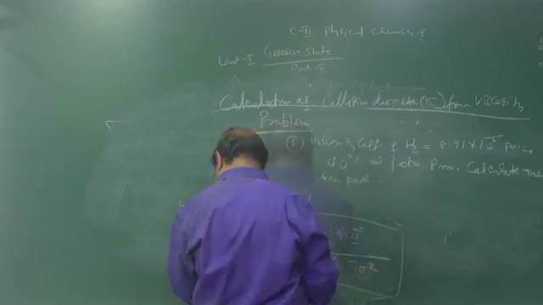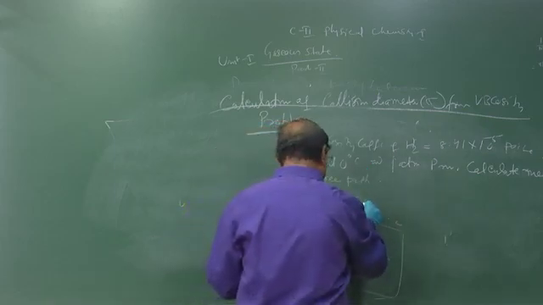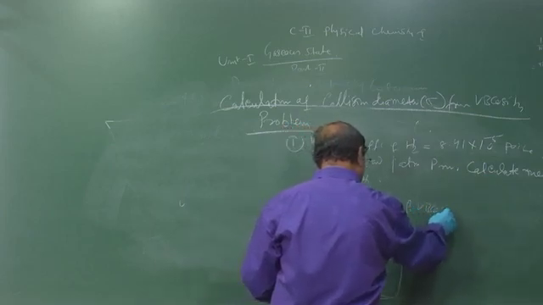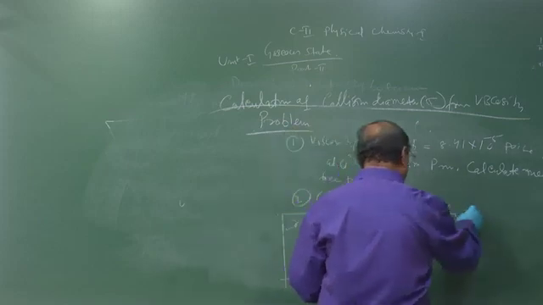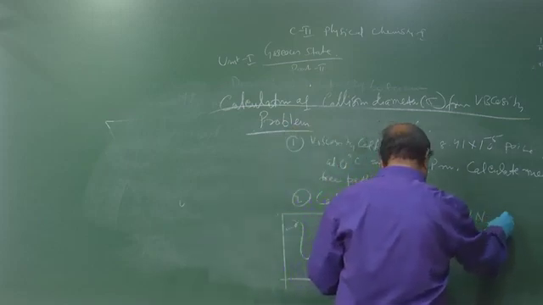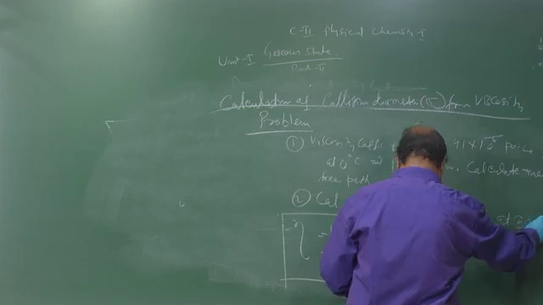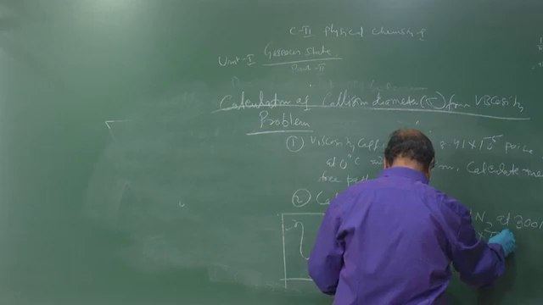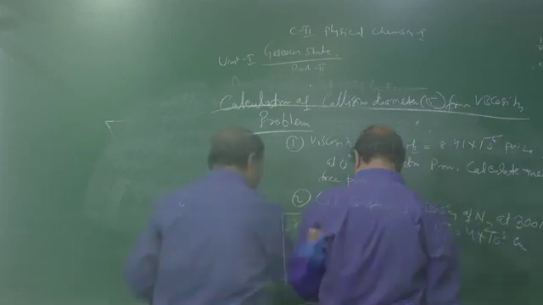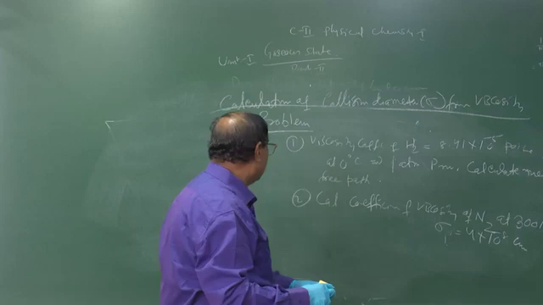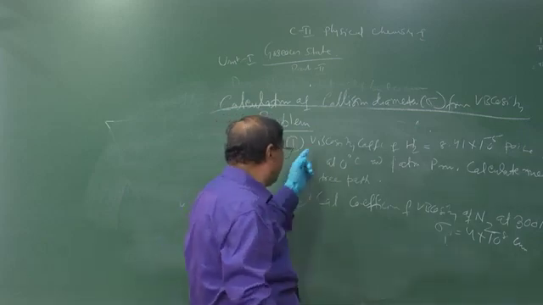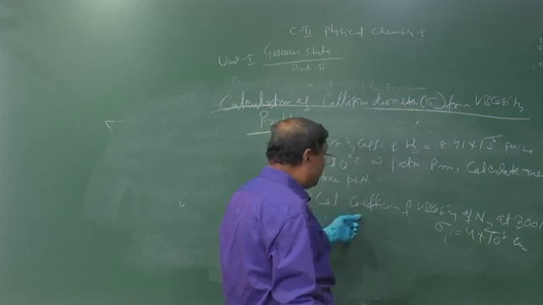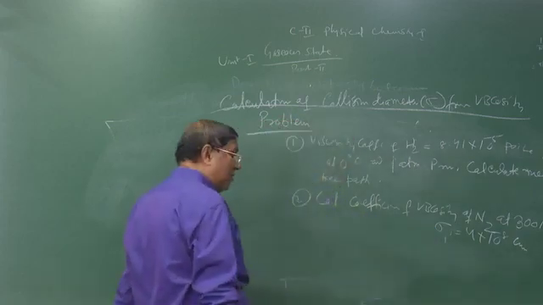Second problem: calculate the coefficient of viscosity of nitrogen at 300 Kelvin, where sigma is equal to 4 into 10 to the minus 8 centimeter. Now, you solve these two problems. In one case, you have to calculate the mean free path from the viscosity coefficient. In the second case, you have to calculate the coefficient of viscosity from the molecular diameter.